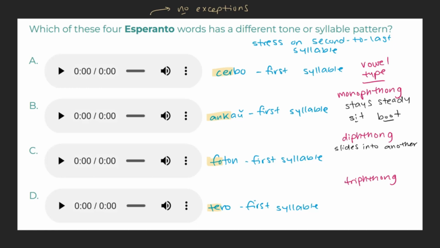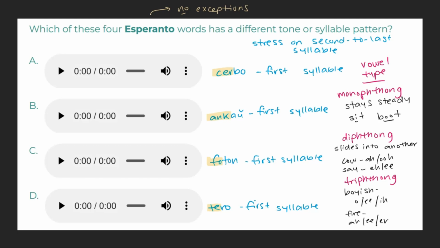For example, when saying the word cow slowly, you can hear how the ah sound slides into the U sound. Cow. The same is true for the word say, for example. The e slides into the e, say. And finally, triphthongs are the same as diphthongs, just with three vowel sounds instead of two. Although these are rarer in English, you can hear examples in the word boyish. We slide from o to e to I, or fire, where we slide from a to e to a.